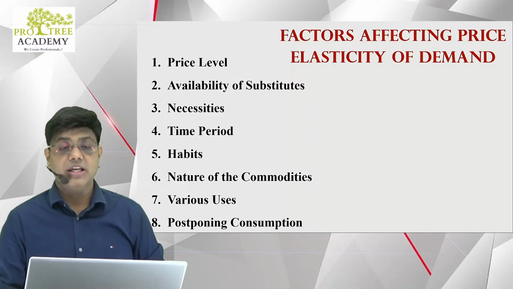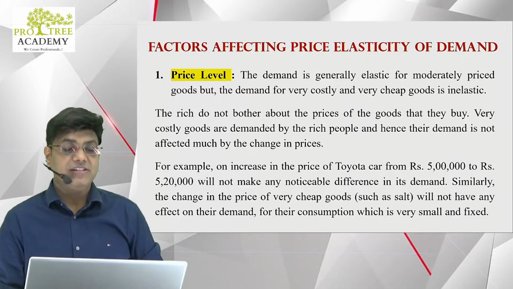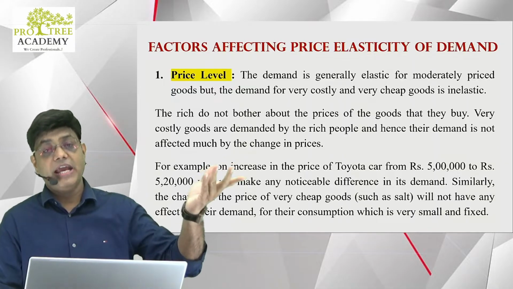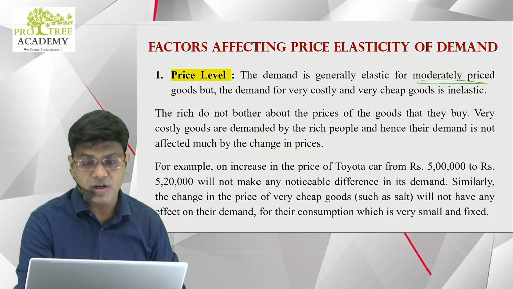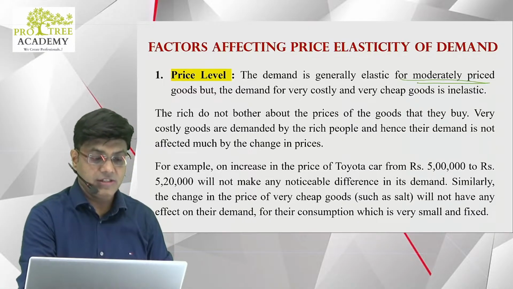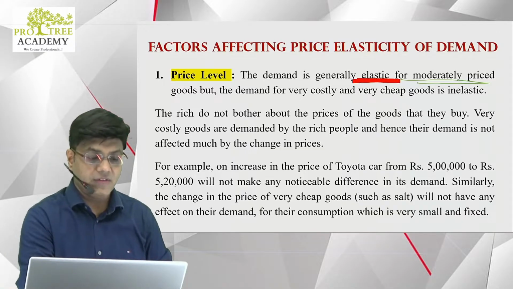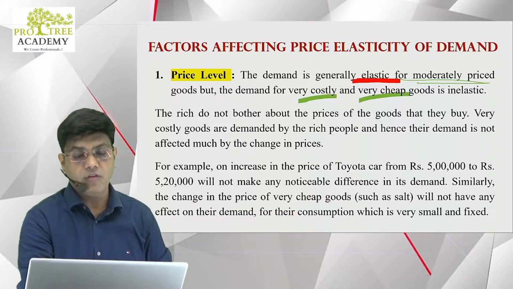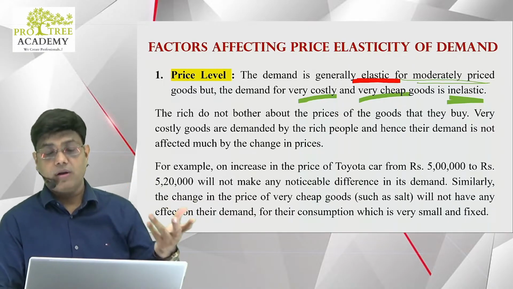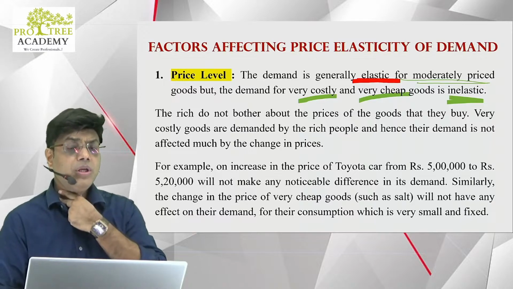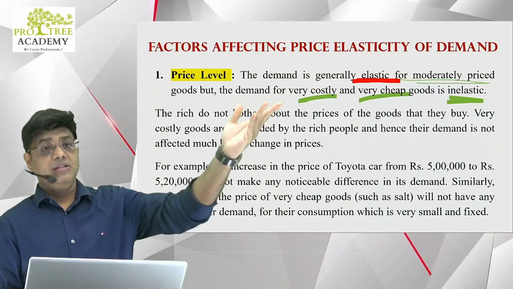The first one, let's study price level. The demand is generally elastic for moderately priced goods, but the demand for very costly and very cheap goods is inelastic. If the price of the good is moderate, then it is elastic. But if the price of the good is very costly or very cheap, the demand is generally inelastic. The rich people will buy it no matter what. And if the article is cheap, if you need it, you will buy it no matter what. But at moderately priced goods, the demand is generally elastic.